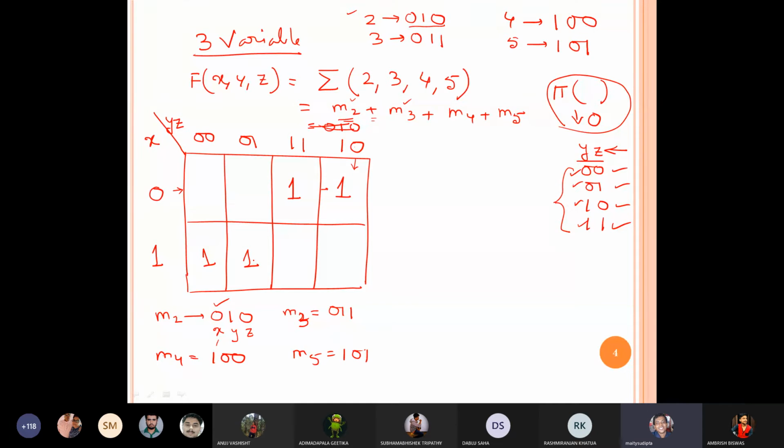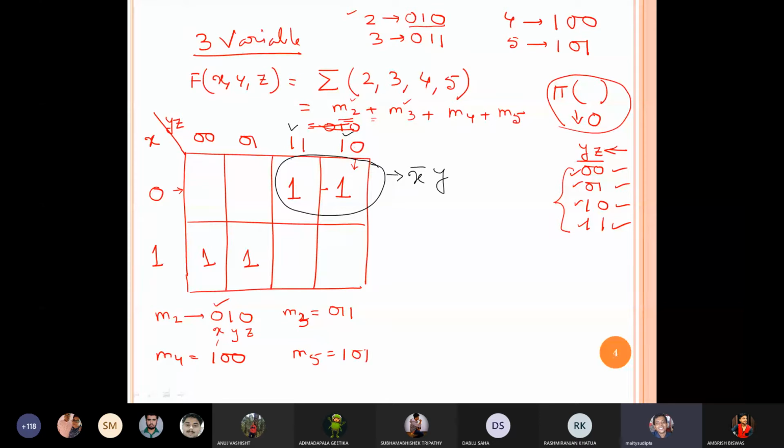Now we combine. I can make this pair. What is common between the two? X is common, but it is 0, so it should be X bar. Y is common, so X bar Y. Up to this, is there any doubt? Any student facing any issue, I can explain again. Yes, X bar Y.